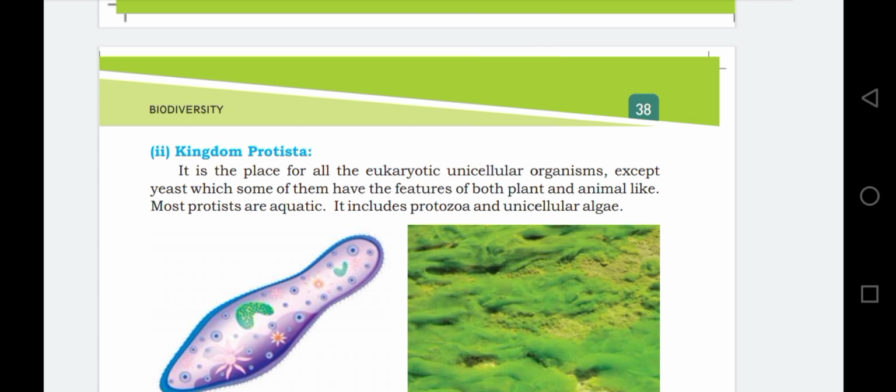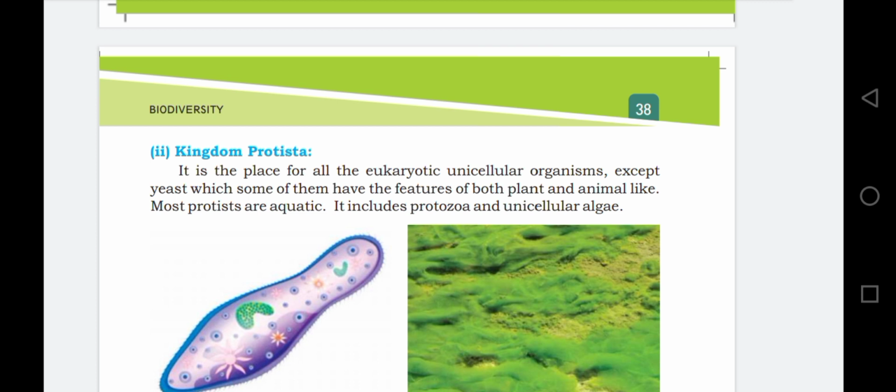Next to it is the kingdom Protista. Protista means early organism. In other words, we can say the Protista are simple eukaryotes. It is the place for all the eukaryotic unicellular organisms. It means kingdom Monera includes all the prokaryotes and kingdom Protista includes all the eukaryotic unicellular organisms except yeast. Sometimes we observe the yeast in our dough while making bread, which comes off.